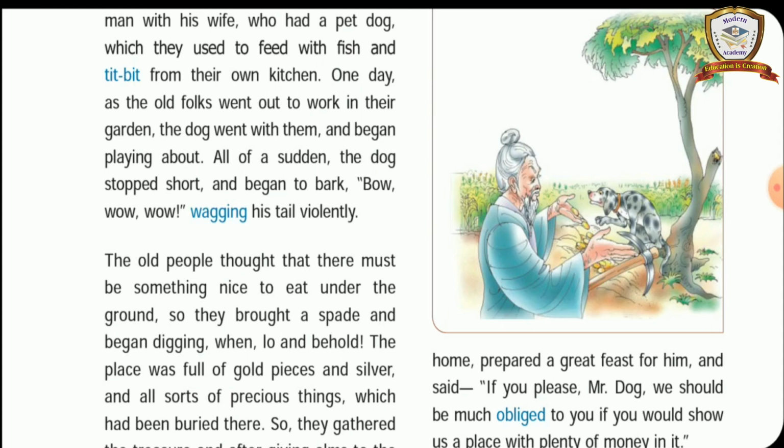And the next one, a pine tree grew at the buried place of the dog. And the next one, the honest man made a mortar with the wood of the pine tree. What did the honest man make with the wood of the pine tree? Mortar. And the next one, what did the honest old man grind? The honest old man ground his rice in the mortar. And the next one, what was the magic that happened to the honest old man? Each grain turned into rich treasure.